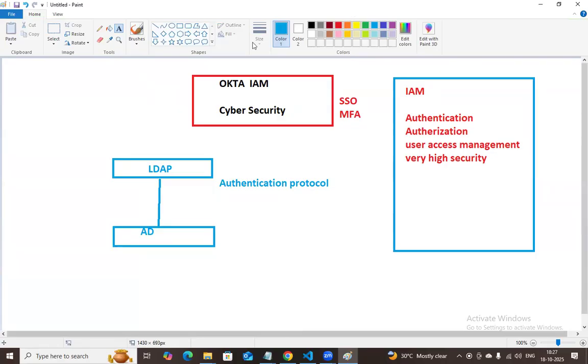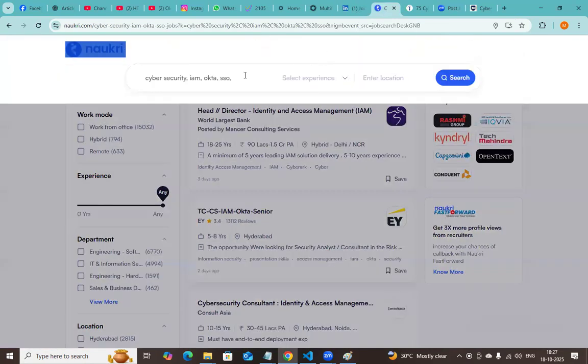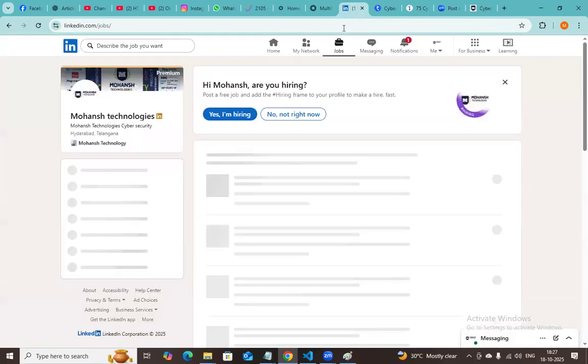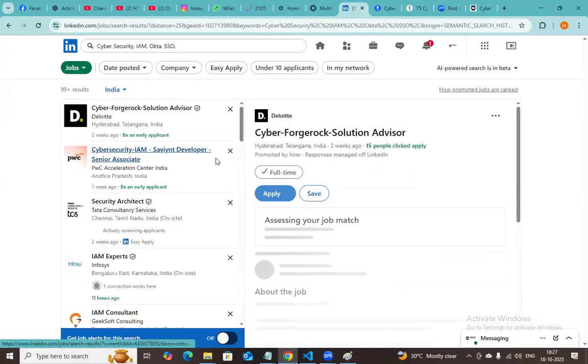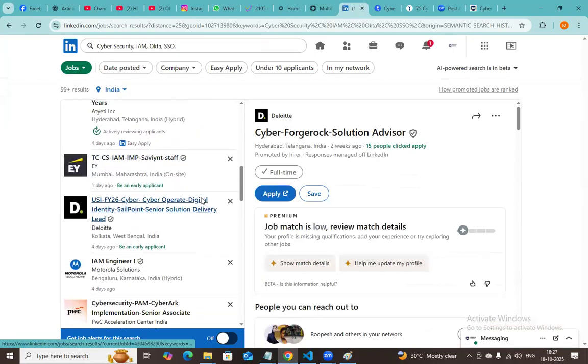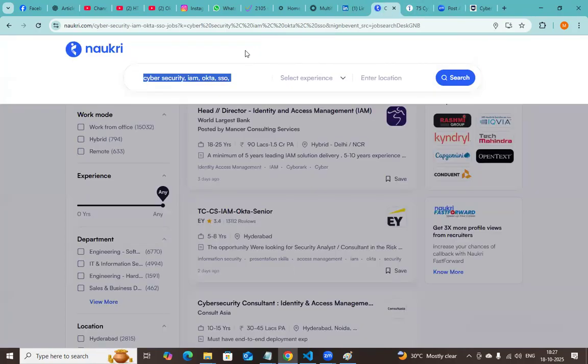Come to the Okta jobs. There are a huge number of jobs available on LinkedIn. You can go to LinkedIn, go to the jobs section, and search for these keywords. You will find a huge number of jobs. A lot of people are looking into cybersecurity nowadays, and cybersecurity is the number one IT technology in 2025 in the world. In cybersecurity there are 200 plus modules, but IAM is top notch. Identity access management is top notch now.